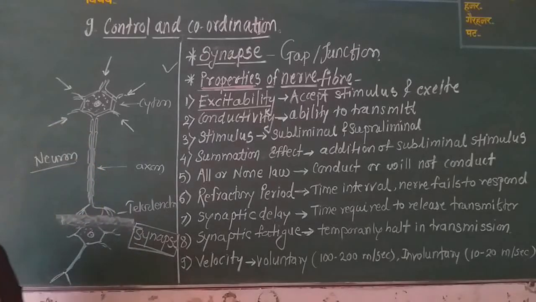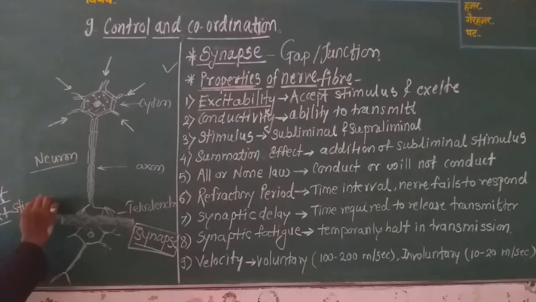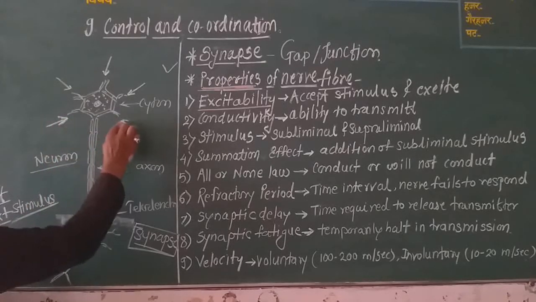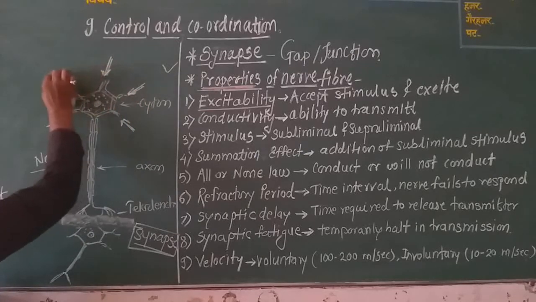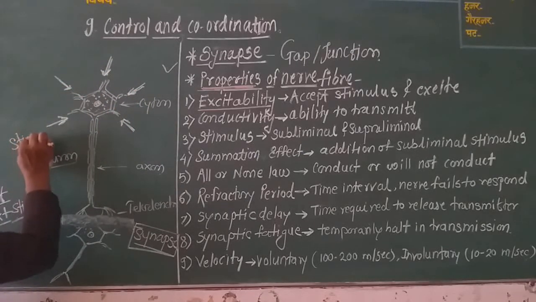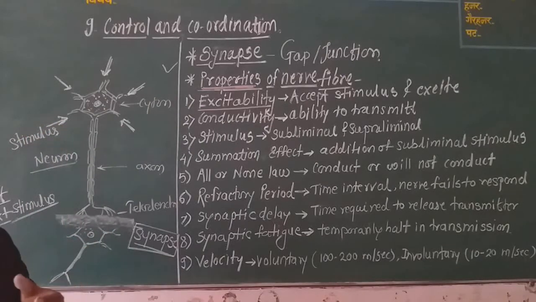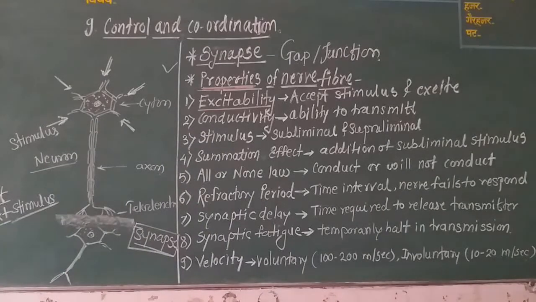Now how do these nerve fibers get excited? Suppose there is any internal or external stimulus. This stimulus is carried towards the dendrons. These dendrons collect this stimulus, and then it comes into the cyton of the cell body.